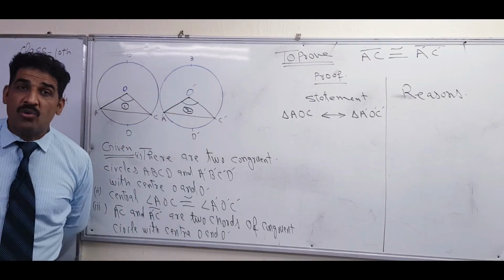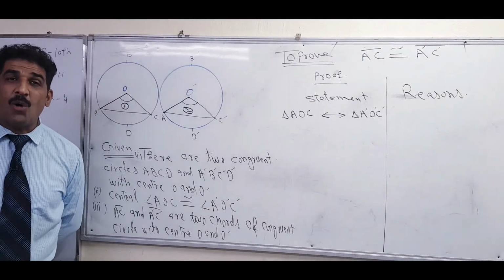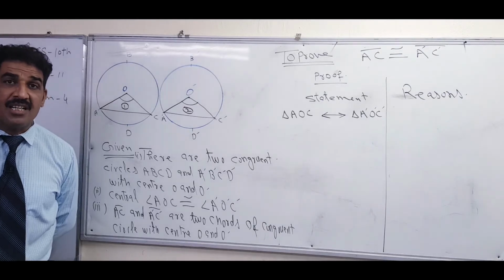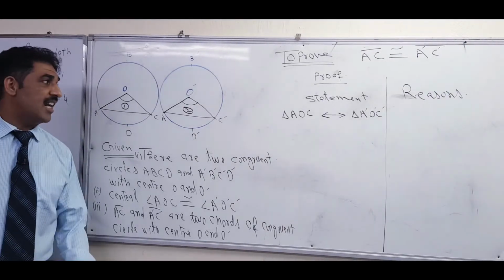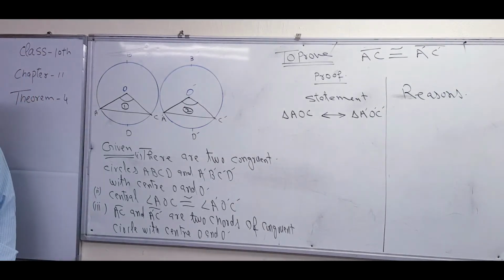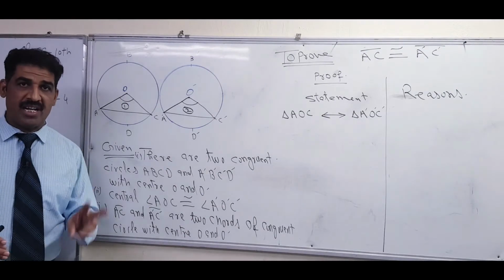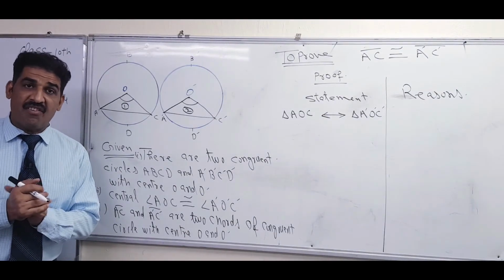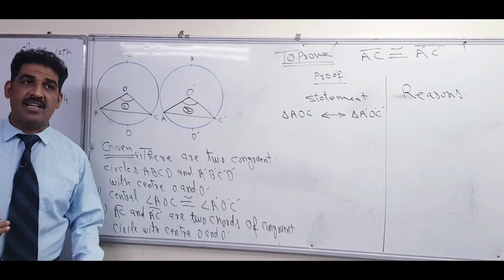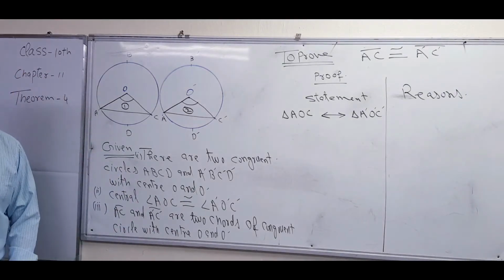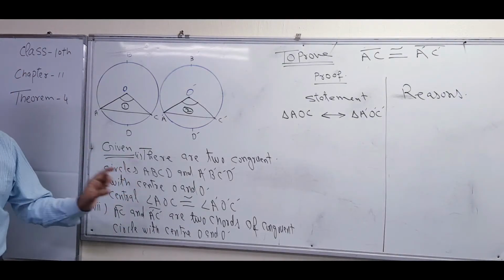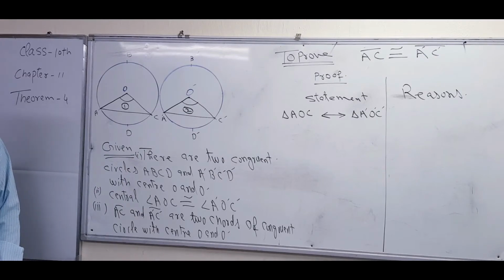To make the two triangles congruent, how many components must be congruent? Good, there are 3 components that must be congruent. There can be one angle and two sides, or two angles and one side, but all three cannot be angles. Otherwise it's not congruent, it's similar. So what is congruent in both triangles?